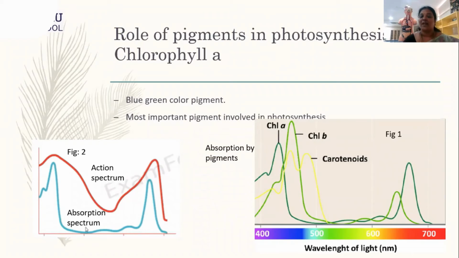When the pigments have taken in the light, there was some action, that is the photosynthesis happening. Now when I plot the graph, I have plotted it in the color red here.